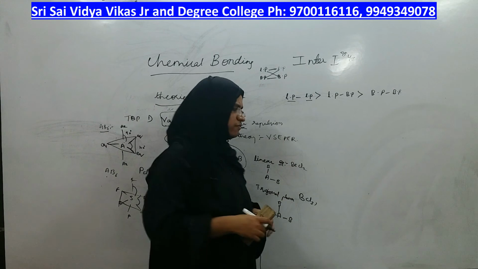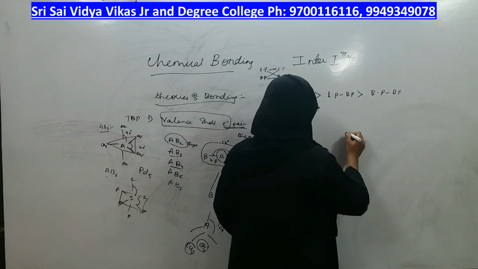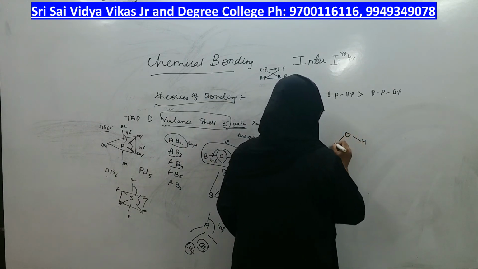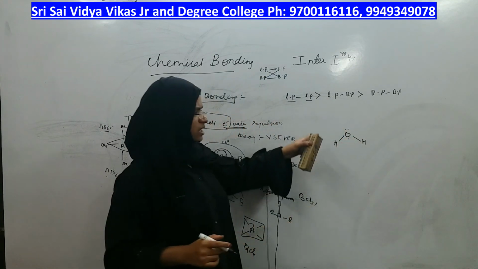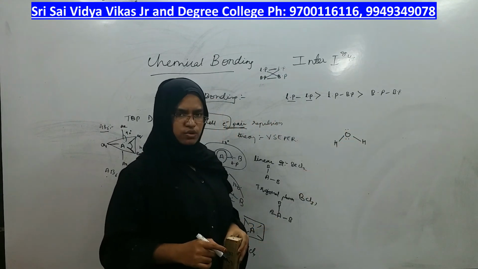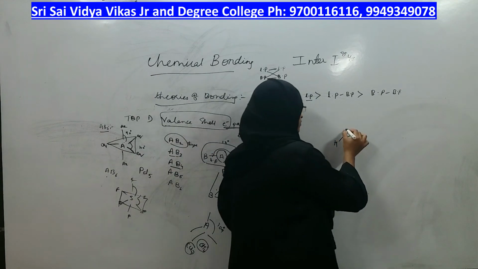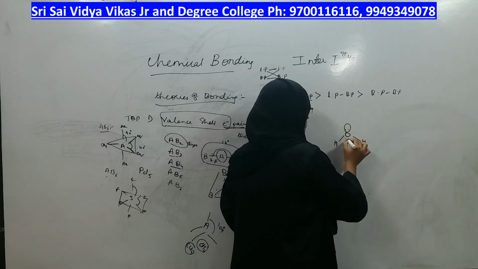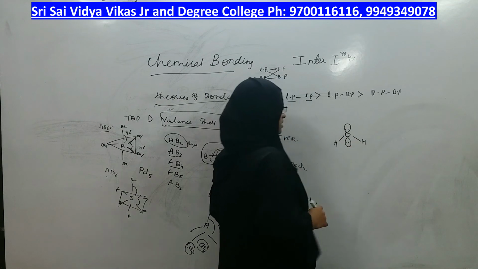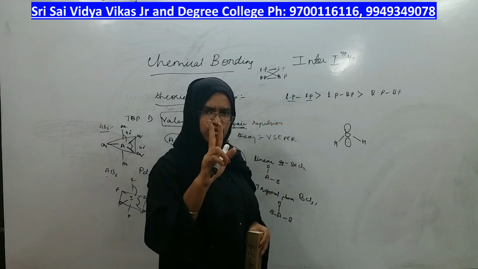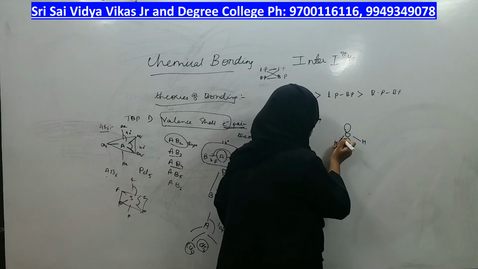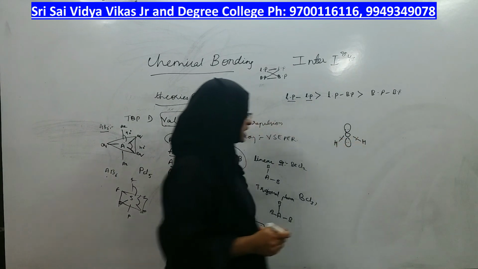If you take an example of the water molecule, on the oxygen atom, which is the central atom, you will find two lone pairs and also two bond pairs, right?